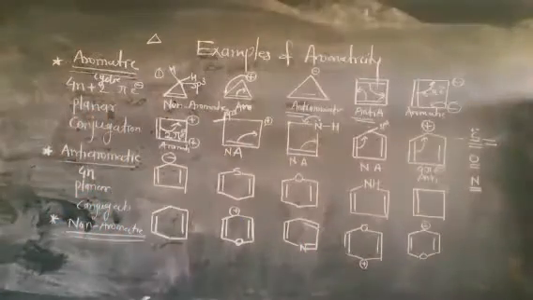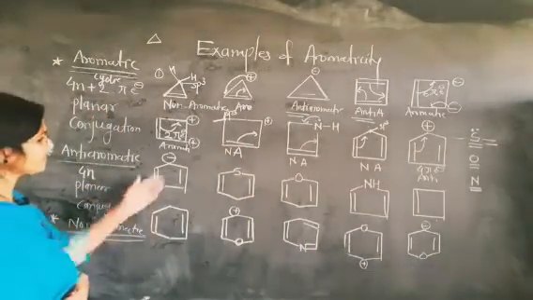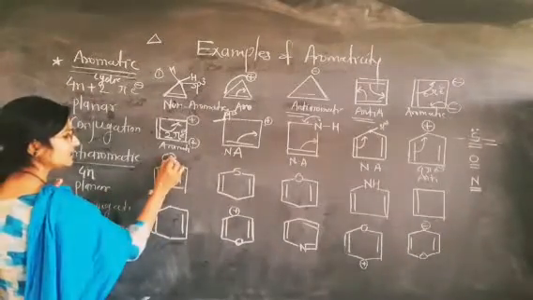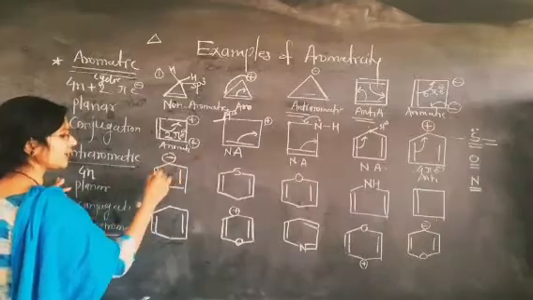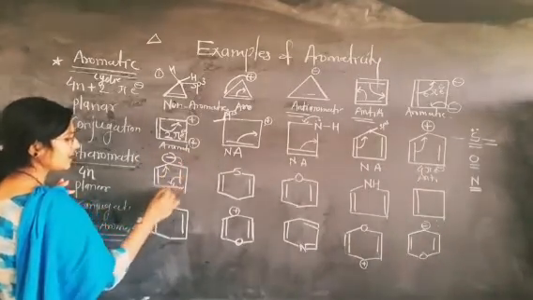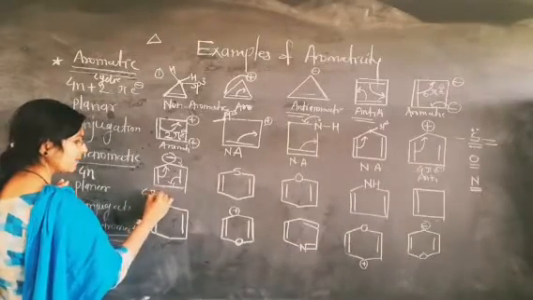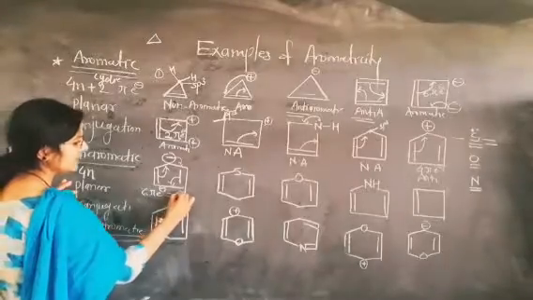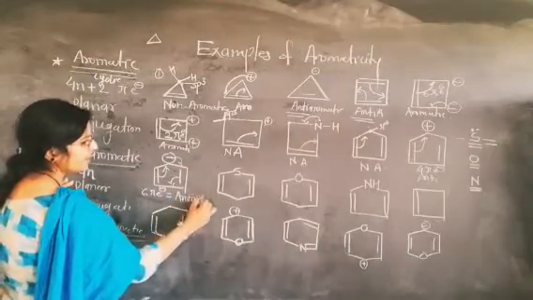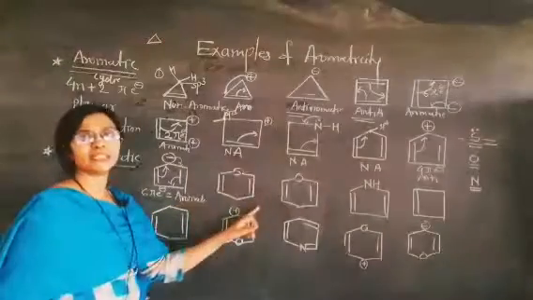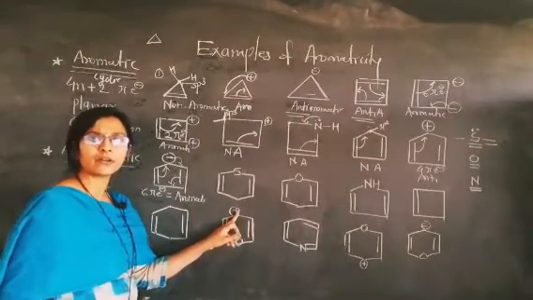Now the next example is the cyclopentadienyl anion. In this case, the negative charge contributes 2 electrons and continuous conjugation is observed, and therefore the 6 pi electrons are observed in this system and therefore this is aromatic in nature.